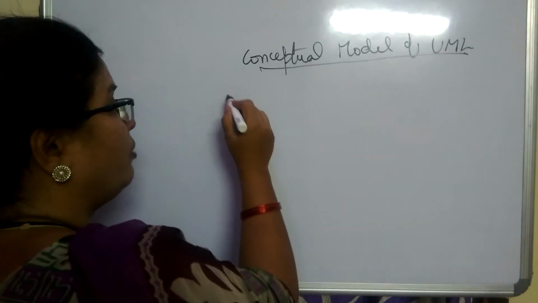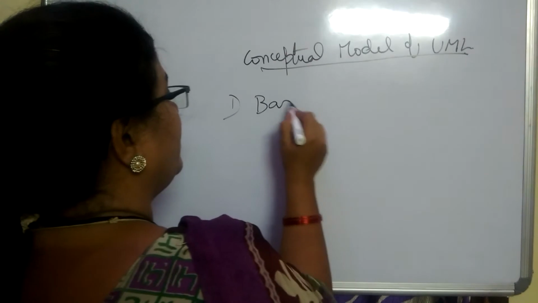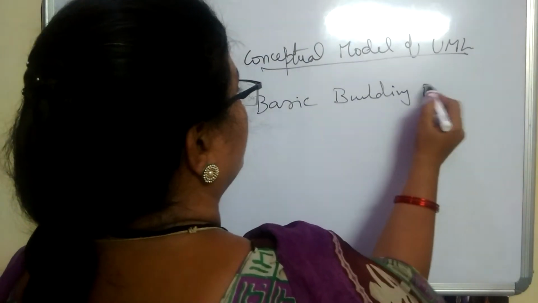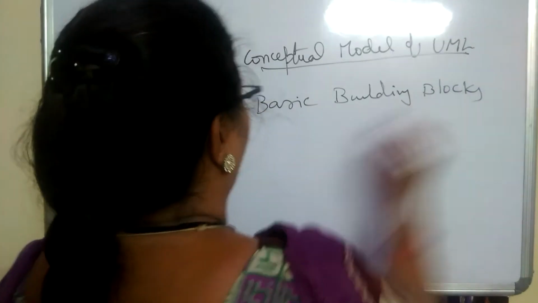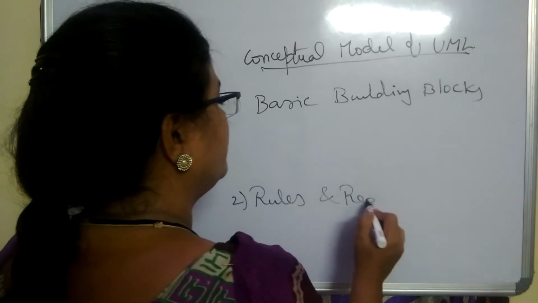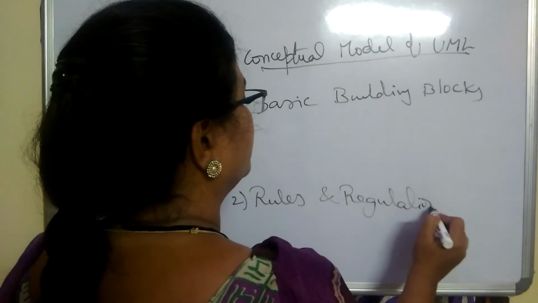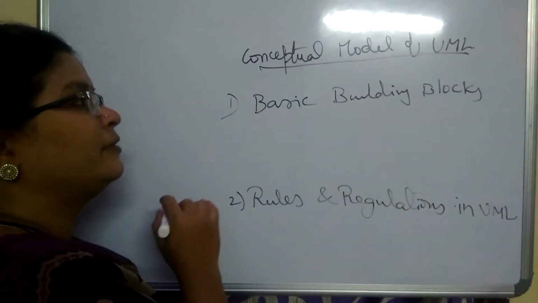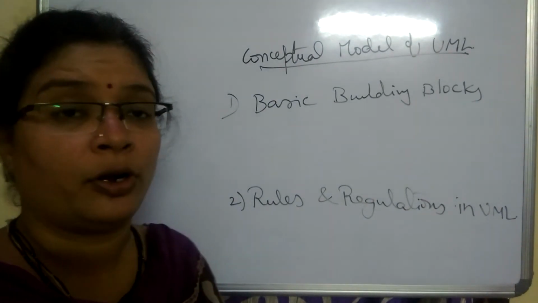So the conceptual model first contains the basic building blocks, and the next one is the rules and regulations to be followed in UML. So these two are the things we need to see in the conceptual model of the UML.